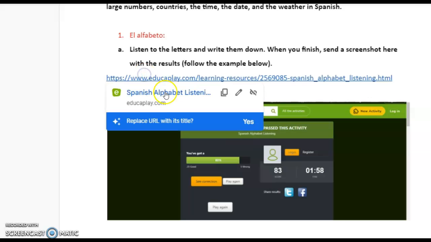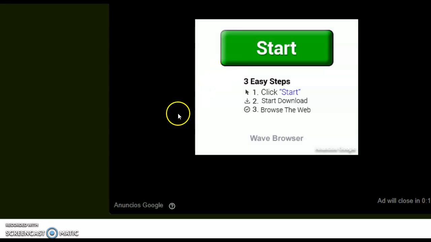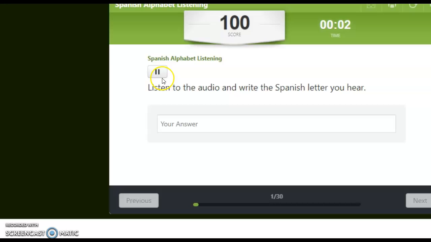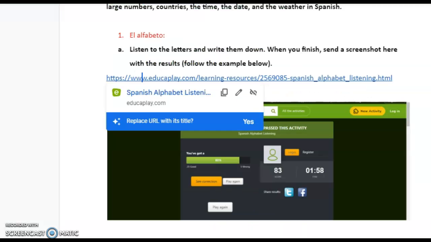So let's see this website. You are going to go here. Let's see, un momentito. We are going to wait until this disappears. Then you are going to click Start. T. You listen to the letter T and you write it down here. Then you click Next. R. You write all the letters that you listen to and you have 30 letters. When you finish, send a screenshot.